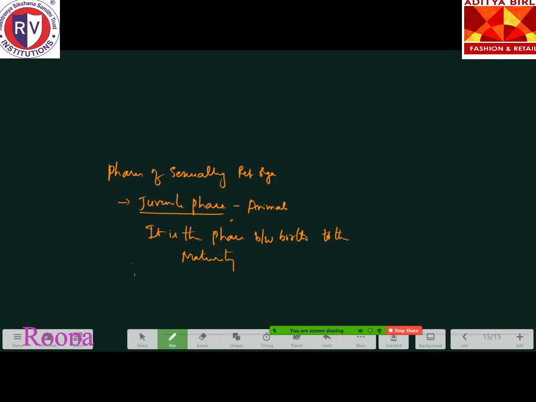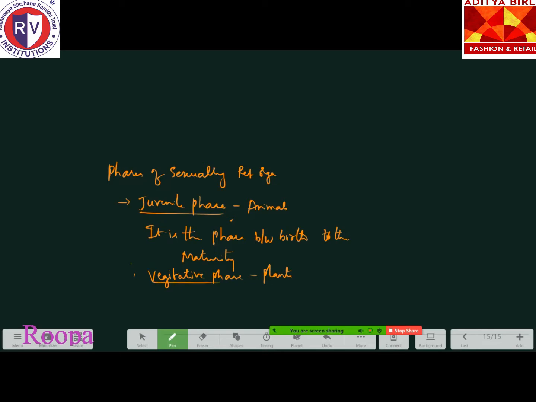In case of plants, it is called the vegetative phase. Please make a note. Vegetative phase is in case of plants. Same definition you can write: it is the phase between birth and maturity of the plants.